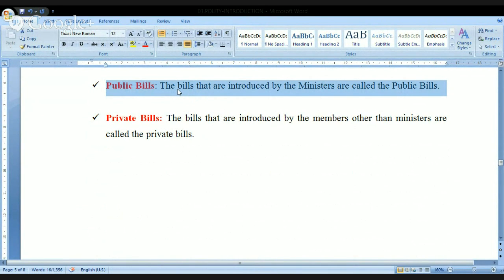And another point I would like to add. Any member of the parliament may become a minister. Kindly remember this. Any member of the parliament. That is the meaning. Any member from the Lok Sabha or any member from the Rajya Sabha can become a minister. If you want, you can look at so many examples here. Narendra Modi is the Prime Minister of India. He is a member of the Lok Sabha.